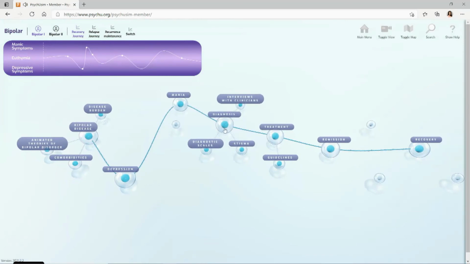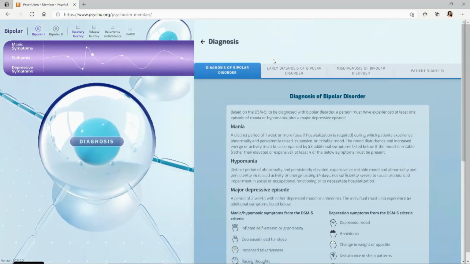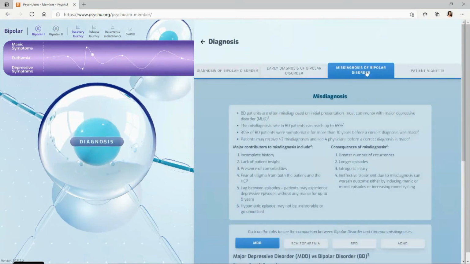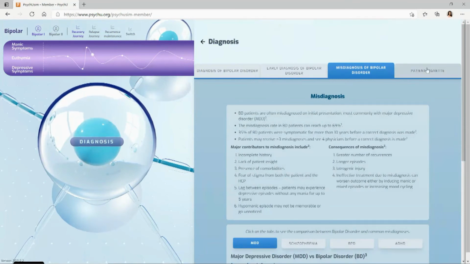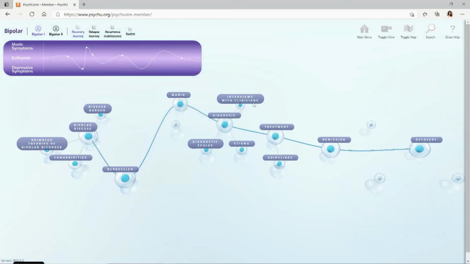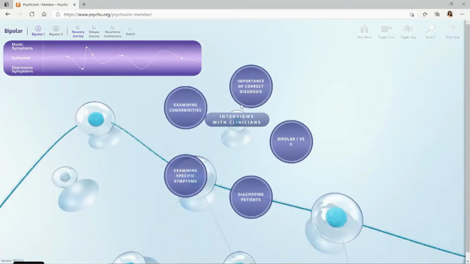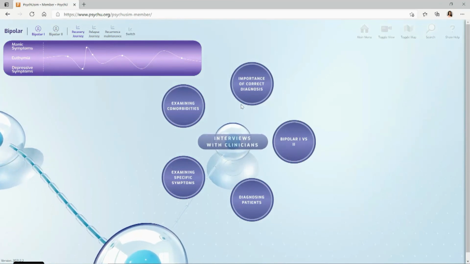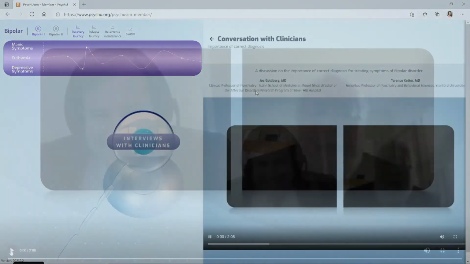As we move back into the diagnosis node, you can see here a variety of different tabs with information about diagnosis, early diagnosis, misdiagnosis, which of course we know is very important in bipolar disorder, as well as another patient vignette with the patient talking about how they came to their diagnosis. We also want to highlight here some interviews with clinicians. We have experts in the field talking to us about these variety of different topics, whether it's diagnosing, examining symptoms, examining comorbidities. The one I'd like to highlight here is the importance of the correct diagnosis.